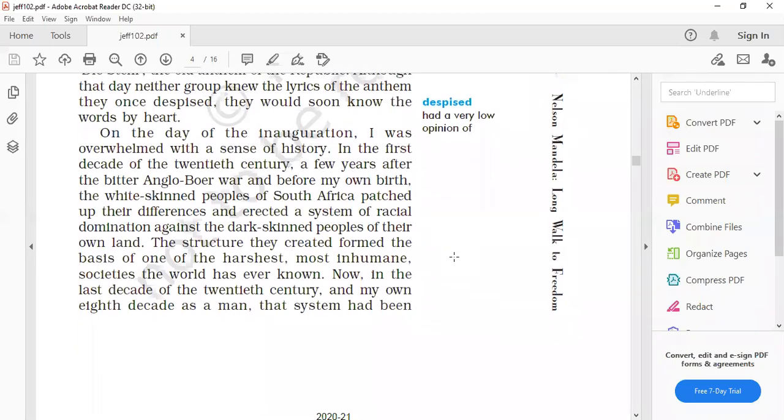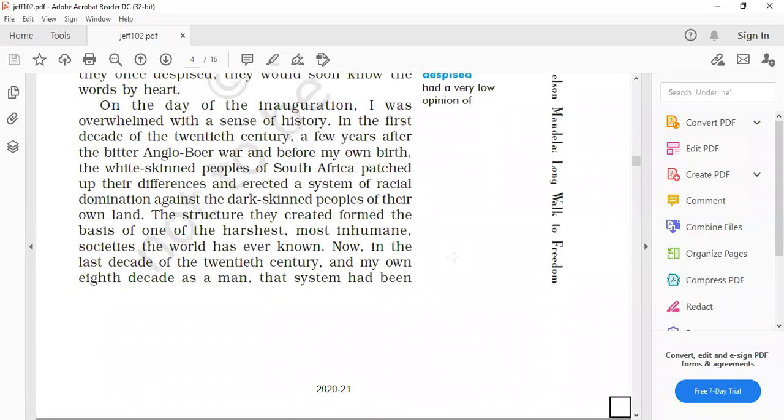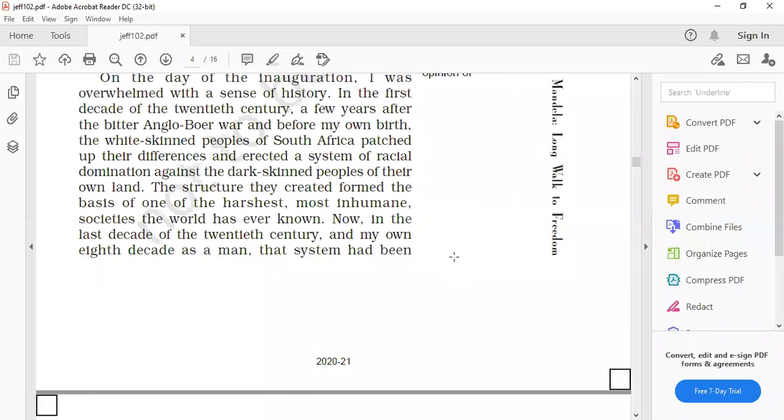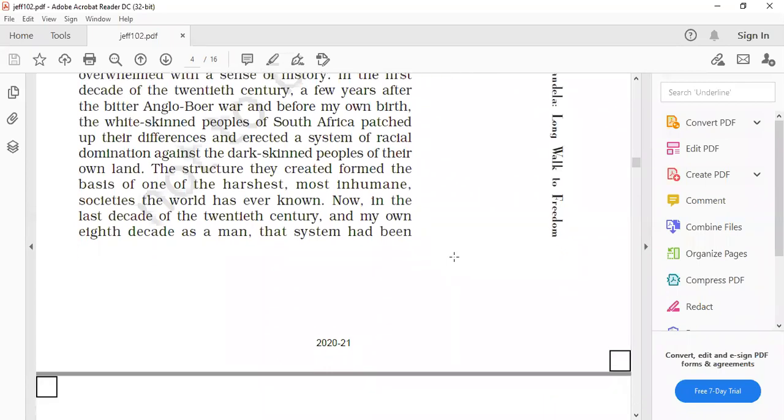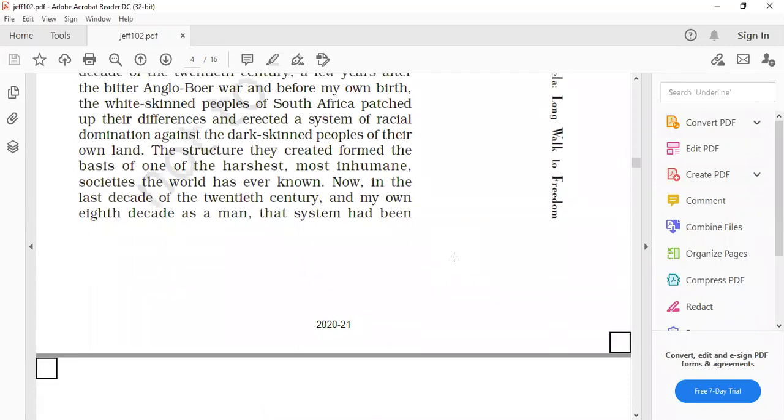Now, coming to the last paragraph on this page 19, we were told about the history when he said that he was very overwhelmed with a sense of history in the first decade of the 20th century, a few years after the bitter Anglo-Boer War and before the birth of Nelson Mandela. The white-skinned peoples of South Africa patched up their differences and they erected a system of racial domination against the dark skinned peoples of their own land. That is, against the dark skinned people of their own land, they started a system of racial domination.